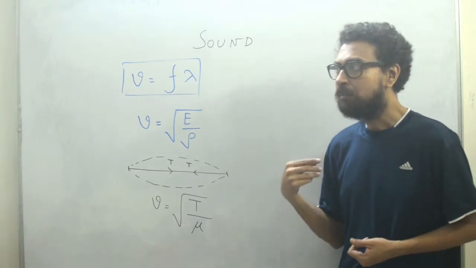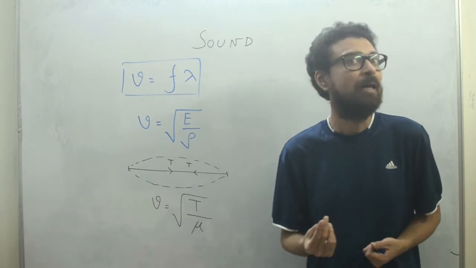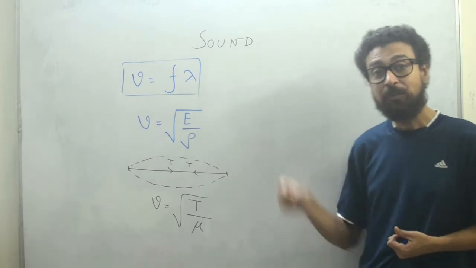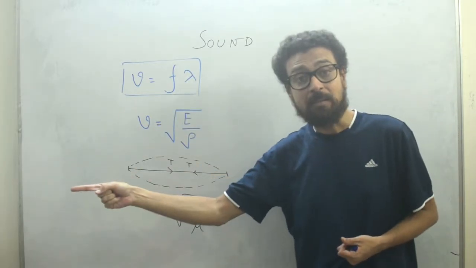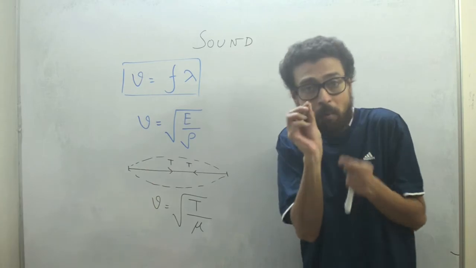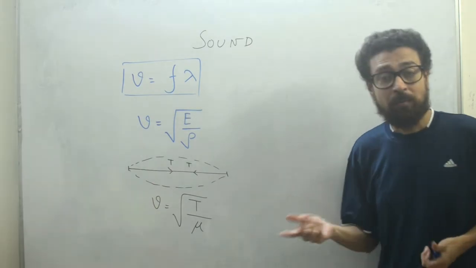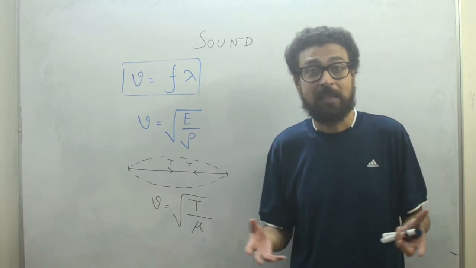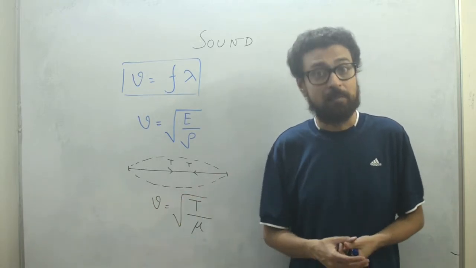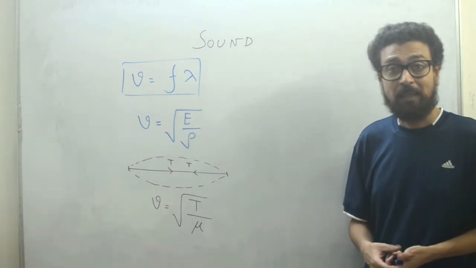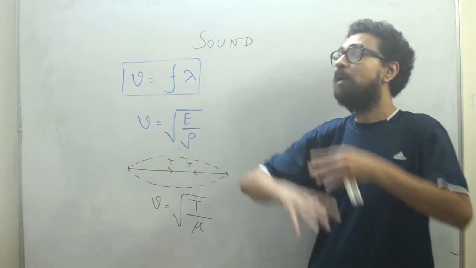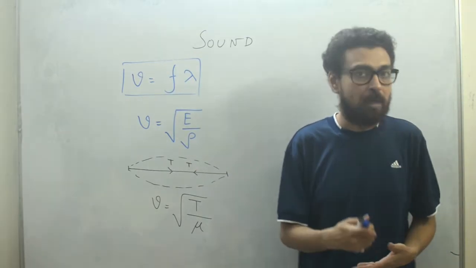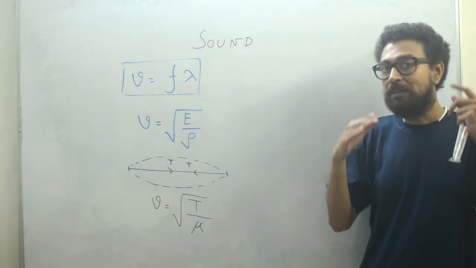Think about the wavelength of red color. It's 8,000 angstrom, which is 8 into 10 to the power minus 7 meter. You can understand how small it is. But with sound, we have wavelengths near 0.5 meter, that is 50 centimeters or so, which is quite large. So when we have a large wavelength, we require large reflectors. This is what we call the reflection of sound.